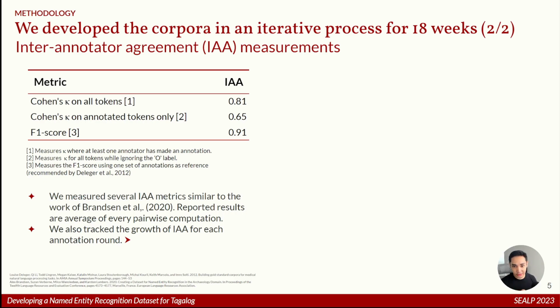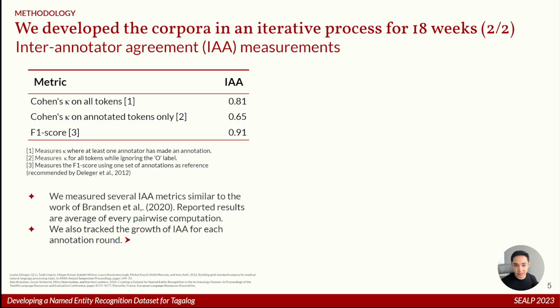But annotators label spans instead of individual tokens, creating a bit of a word alignment problem. Another issue is that the unannotated tokens, the O tag in IOB, usually outnumber that of actual entities. So in some ways, you're actually getting a lot of points, and this kind of overestimates the kappa score. So our second alternative is to first compute kappa for tokens where at least one annotator has made an annotation, and that's the second row on the table. But this one has the reverse problem, where it underestimates the IAA.